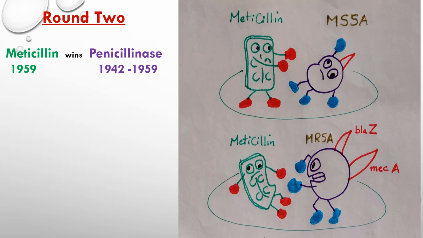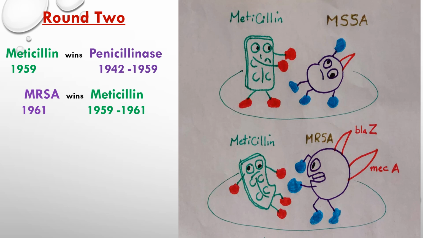On the introduction of methicillin, narrow-spectrum penicillinases were defeated, but this victory of methicillin lasted for 2 years only, because in 1961, Staphylococcus aureus gained the power to destroy methicillin, and it was called methicillin-resistant Staph aureus.